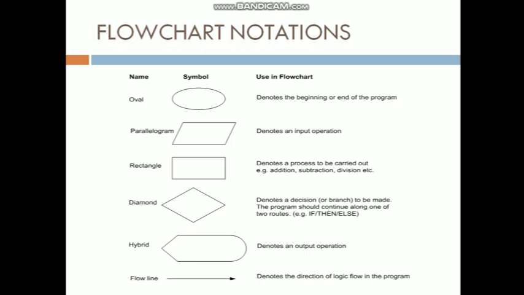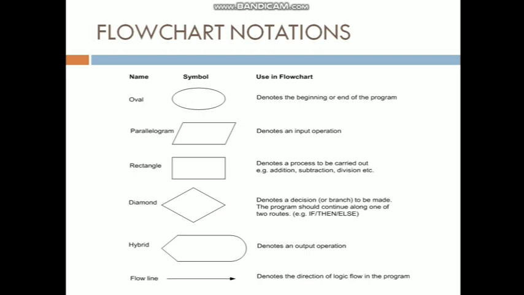In the algorithm topic, I told you step 1 start, step 5 end. Here I cannot write in steps, so we mention step 1 with an oval symbol, and the last step also with an oval symbol. Then if you want to give any inputs, you use a parallelogram. And if you want to process some functions, you use a rectangle.